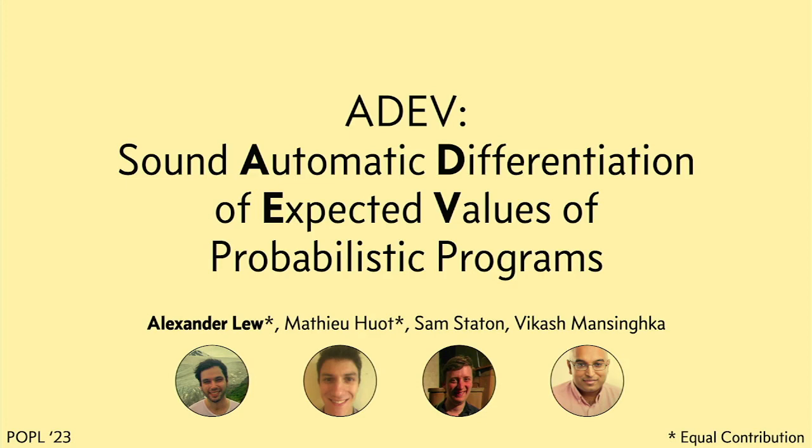Great, thank you, Ning Ning. And hi, everyone. My name is Alex Lev, and today I'm going to be presenting some joint work with Mathieu Huot, as well as his advisor, Sam Staton at Oxford, and my advisor, Vikash Mansinghka at MIT, on a new program transformation for automatically computing the derivatives of expected values of probabilistic programs.